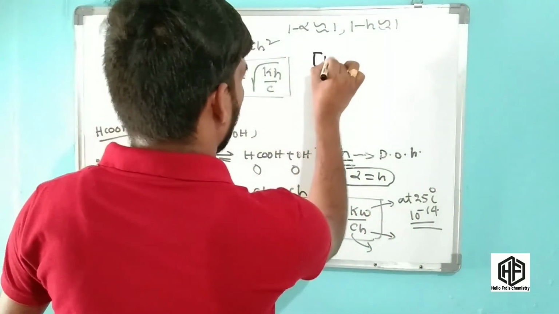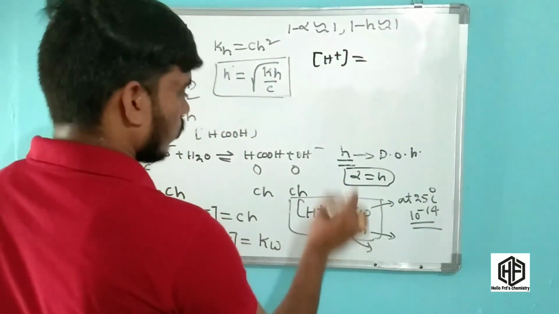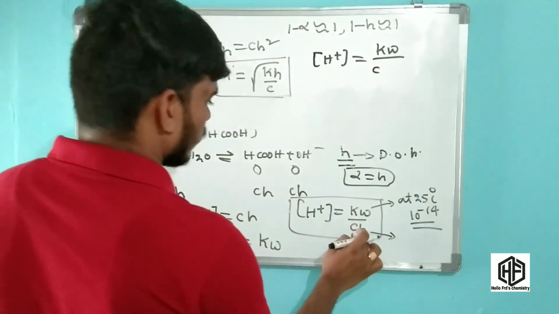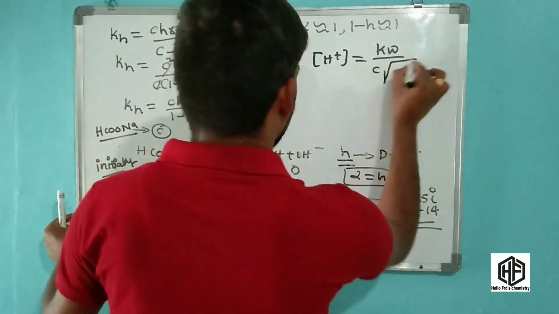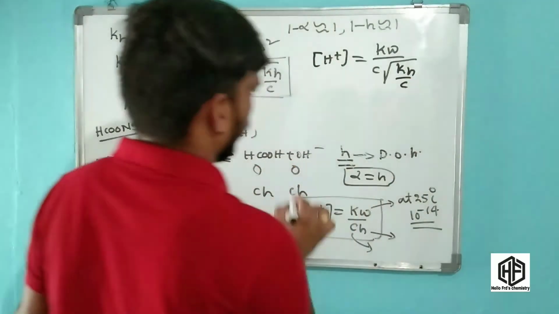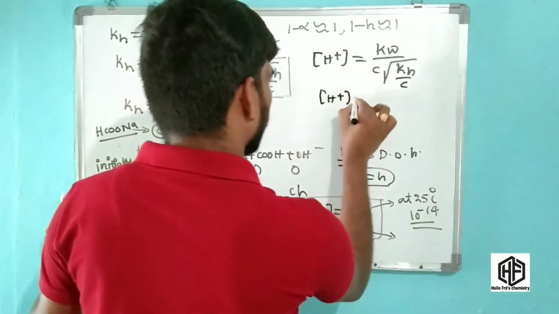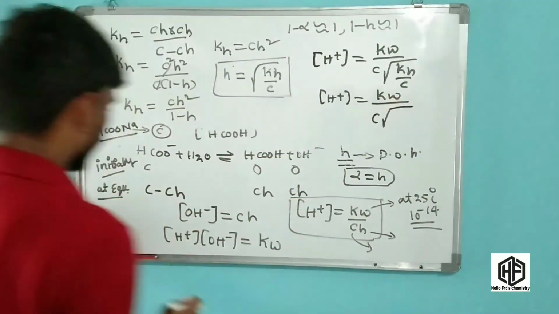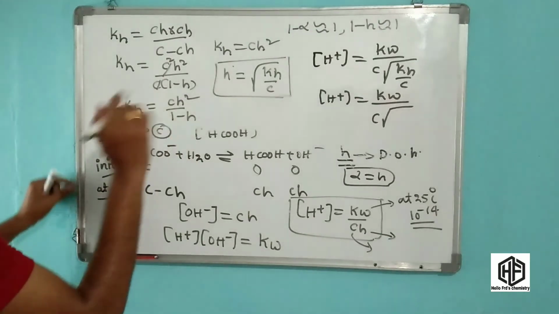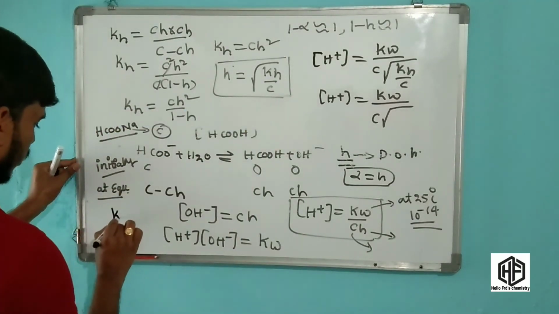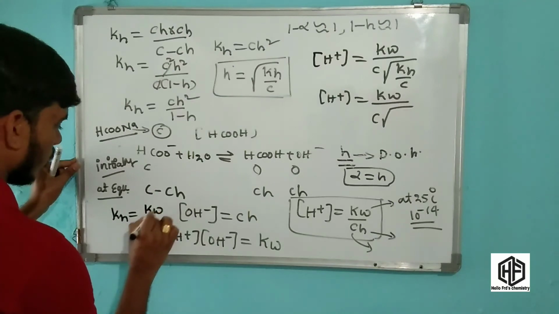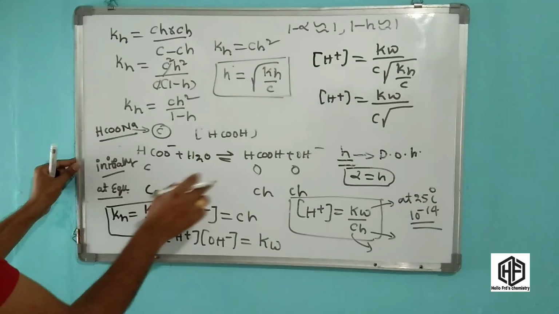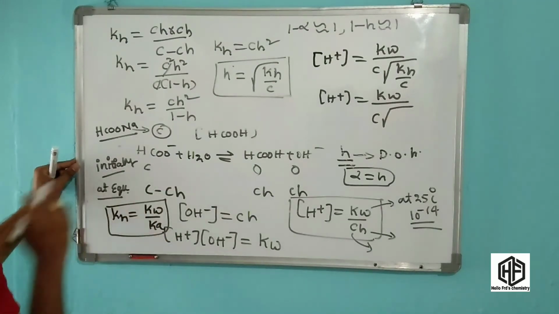Friends, concentration of H plus is equal to Kw by C into h, and h is root over Kh by C. Now concentration of H plus is equal to Kw by C into root over Kh by C, and Kh is equal to Kw by Ka, as I discussed before.